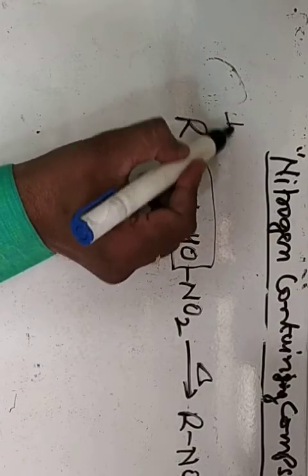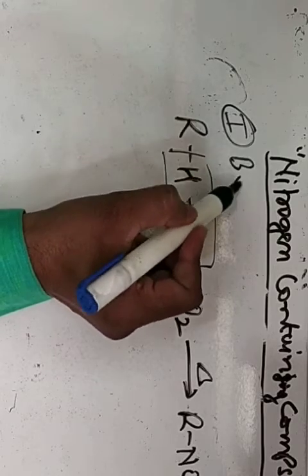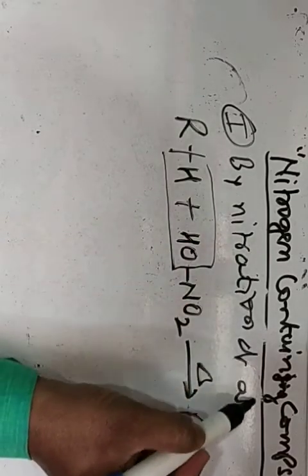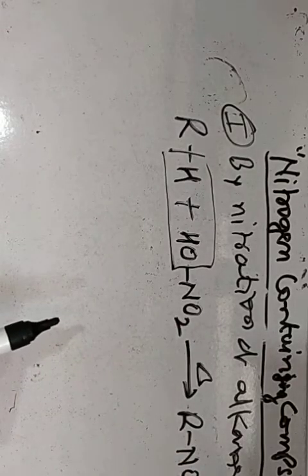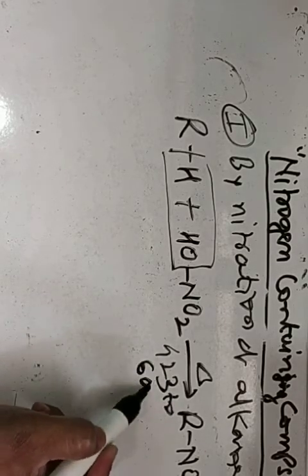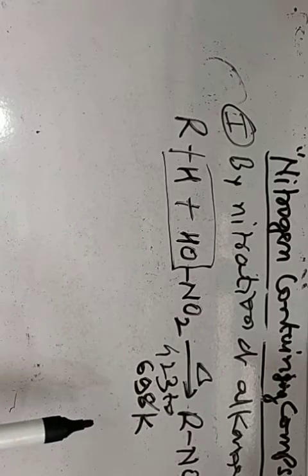So the first method is to obtain nitroalkane by nitration of alkane. In this reaction, alkane is heated with concentrated nitric acid at about 423 to 698 Kelvin, and we get the compound nitroalkane.